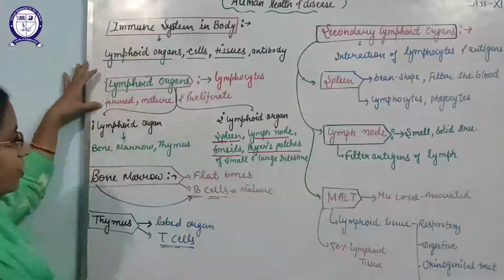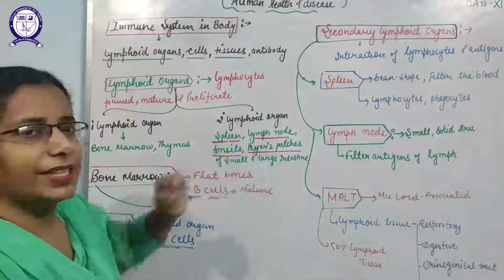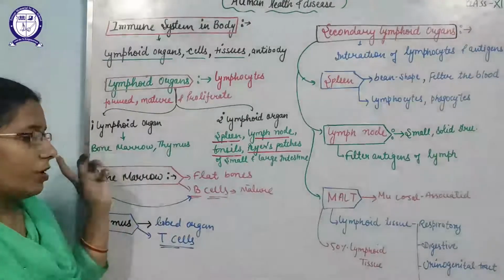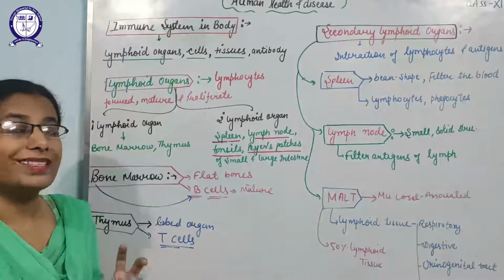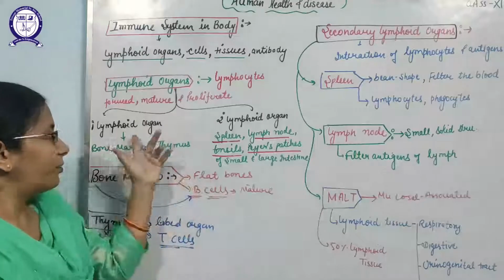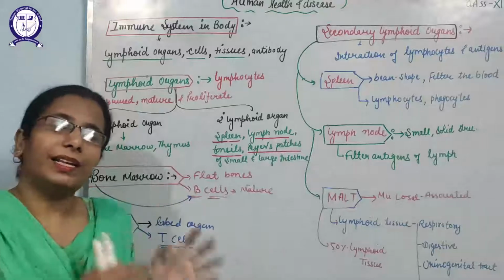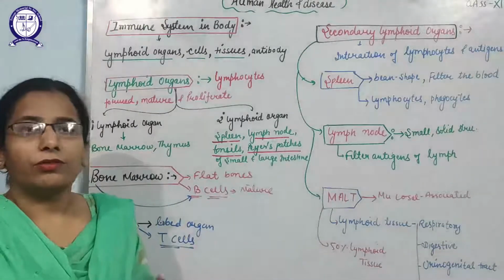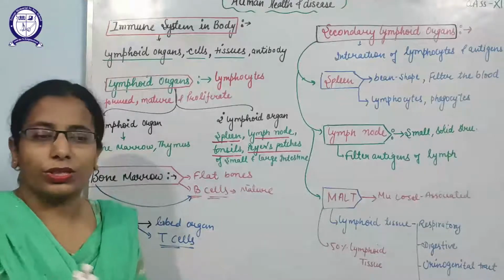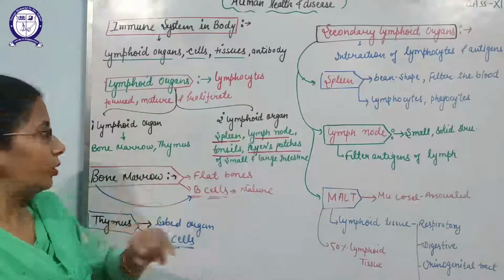Lymphoid organs are divided into two parts: primary lymphoid organs and secondary lymphoid organs. The site where the immune cells, the lymphocytes, are formed and mature is known as the primary lymphoid organ. Secondary lymphoid organs are the organs where the antigens interact with the lymphocytes. Immune cells interact with the antigens to kill them or remove them from the body.